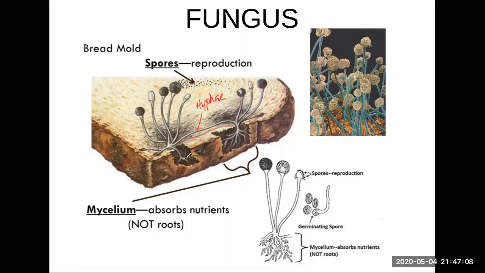See, hyphae forms root-like structure. It has spore-forming structures. And here you can see it's growing on the bread. So it's made up of hyphae, and you don't find chlorophyll. What's chlorophyll? It's a green substance you find in plants. There is no chlorophyll. That means it doesn't make its own food. It depends on other plants or other animals, and most of them, dead plants and animals for the food, and they can't prepare their own food.